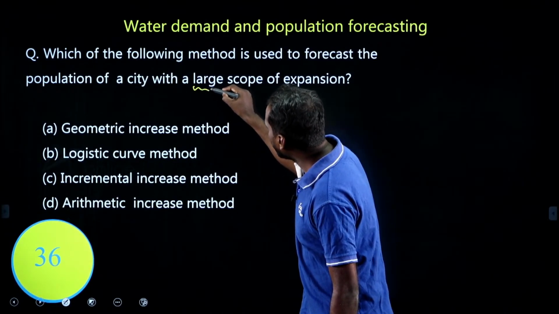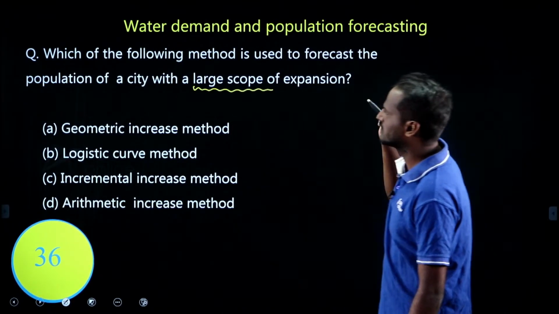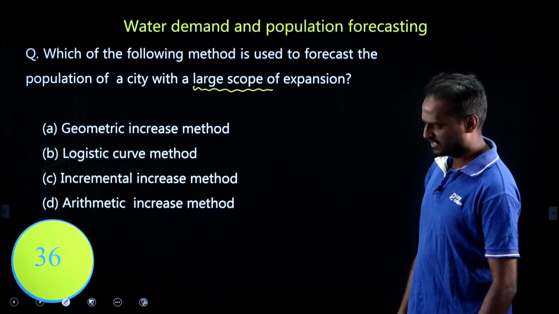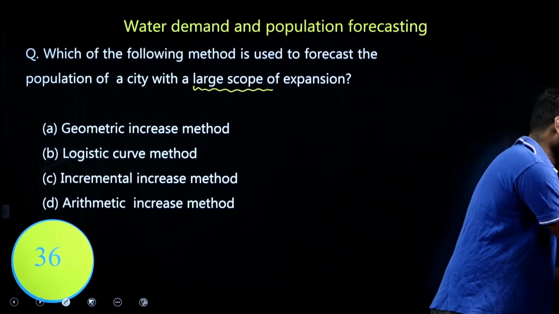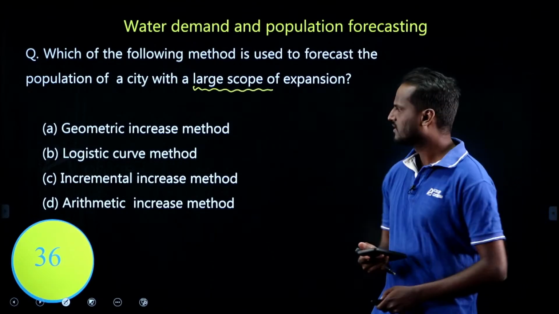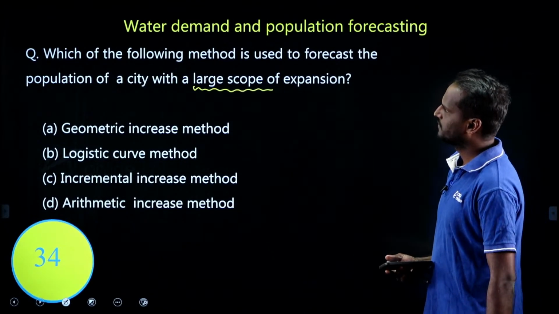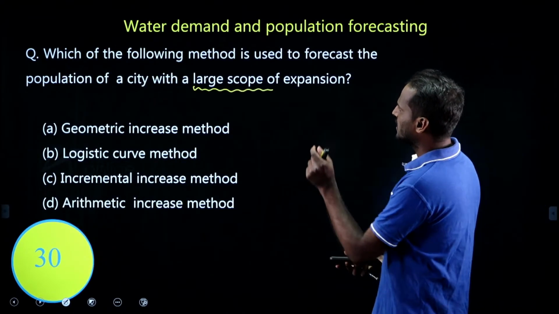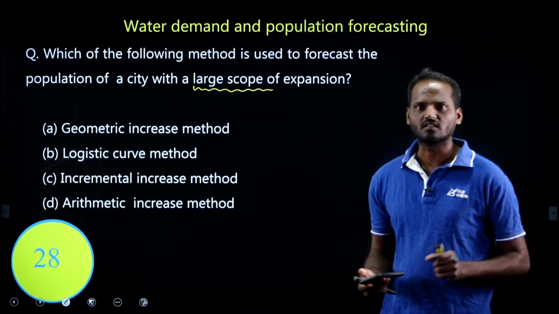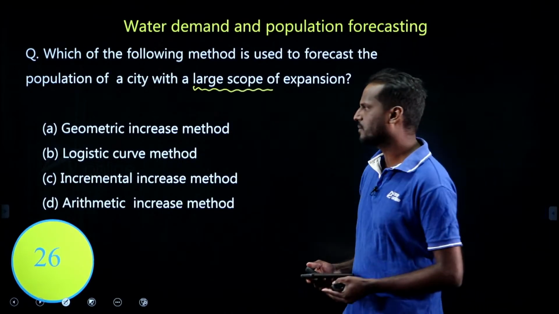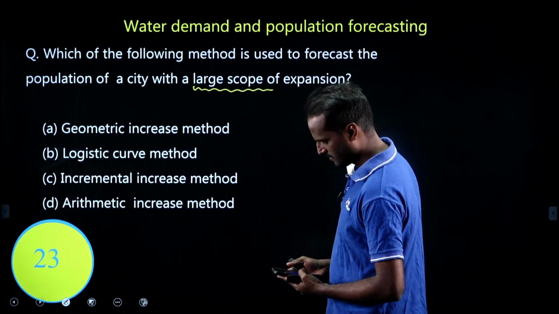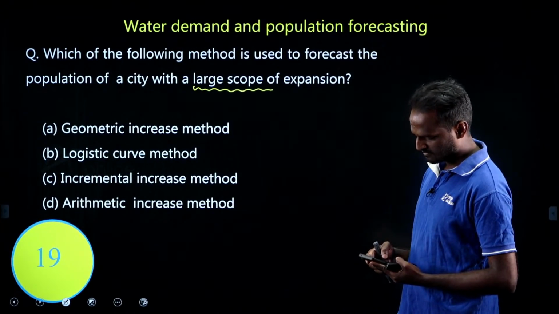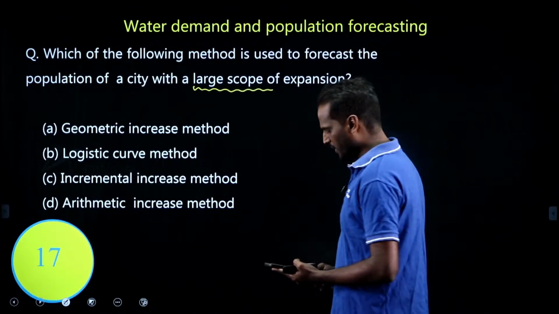What is that method? Try. Okay, let me give you the answer.